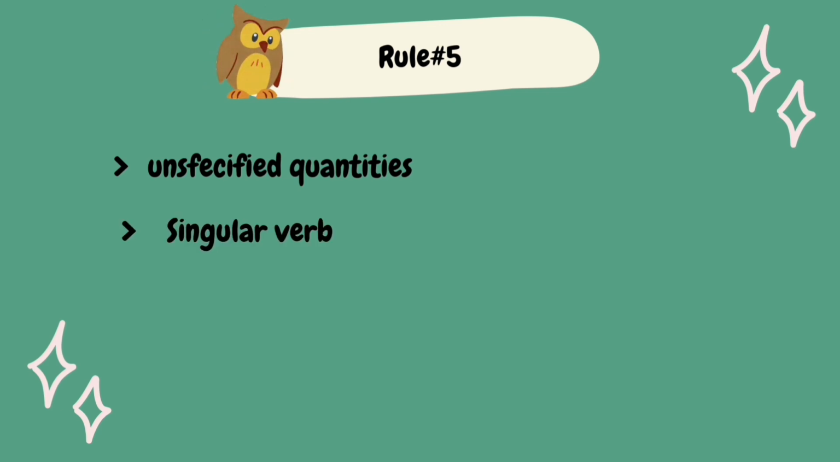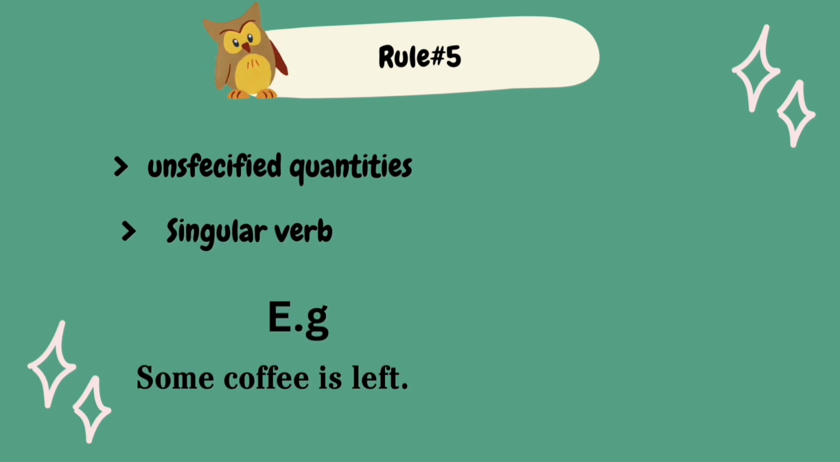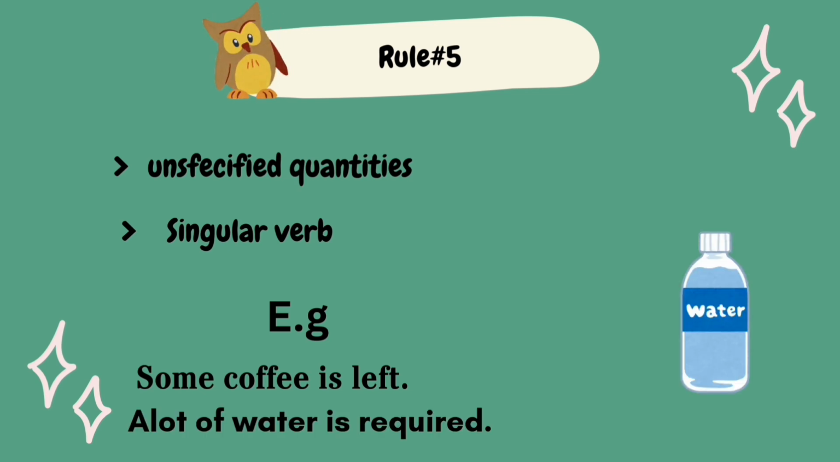Rule number 5 is about unspecified quantities. Unspecified quantities are not in terms of exact numbers or amounts. With unspecified quantities, we would go with a singular verb. For example, some coffee is left. A lot of water is required.